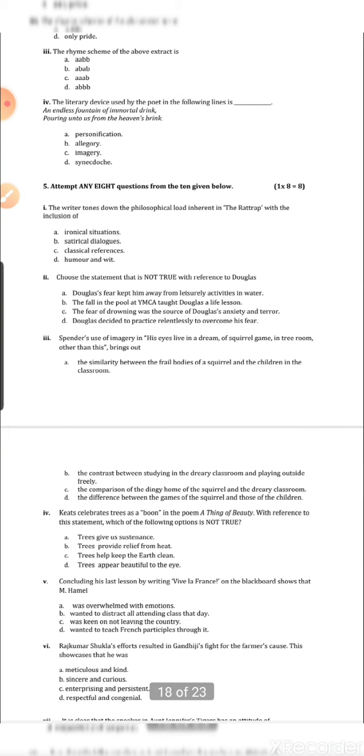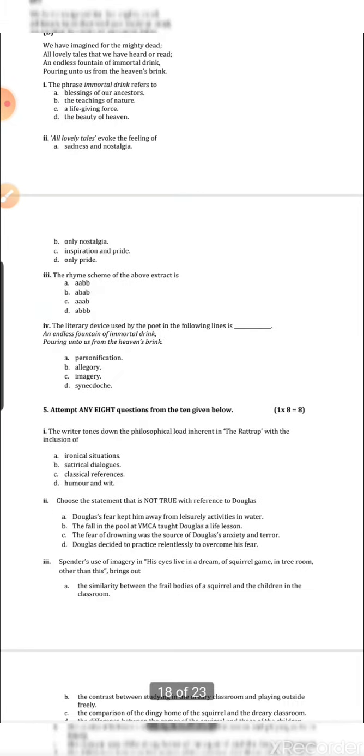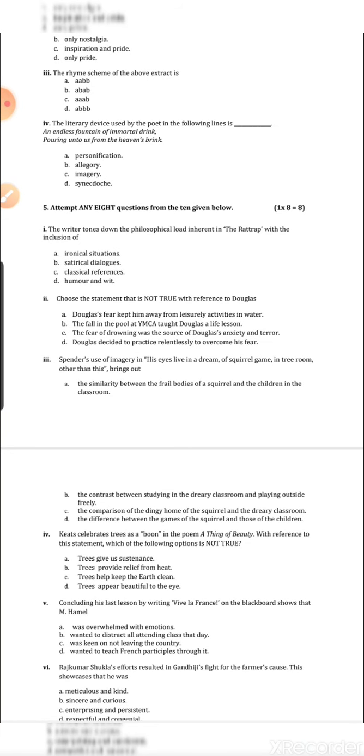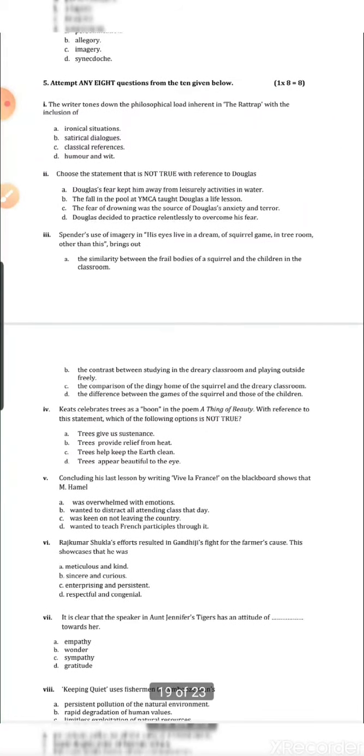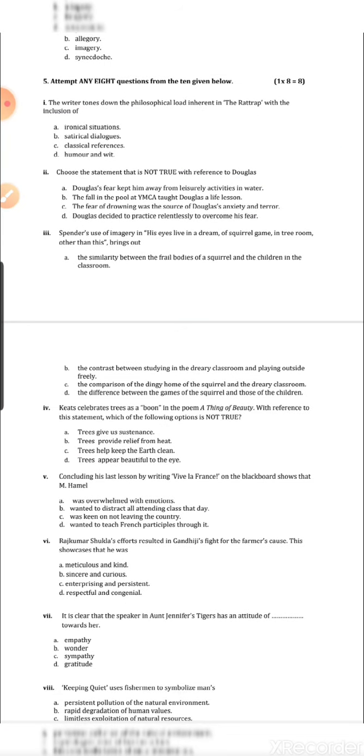So see here, the writer tones down the philosophical load inherent in The Rat Trap with the inclusion of. Here you see these questions are all analytical based, where we have seen that the extract questions were very direct, but here the 8 MCQ based questions are very much analytical based. Choose the statement that is not true with reference to Douglas. Here we find the characteristic traits which is not referring to Douglas. Spender's use of imagery in his eyes live in a dream of squirrel game in tree room other than this brings out. So what is the imagery? What exactly does this particular line bring out? That we are going to see here.